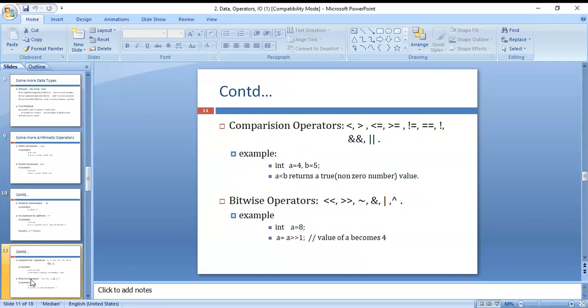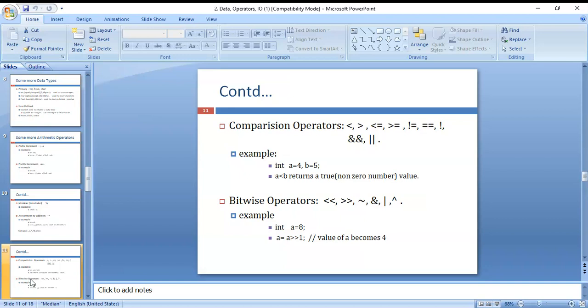Here are the comparison operators. Comparison operators are less than, greater than, less than or equal to, greater than or equal to, not equal to with the exclamation sign, and double equal to. Those are the comparison operators, and sometimes we can also call and, or operators comparison operators.